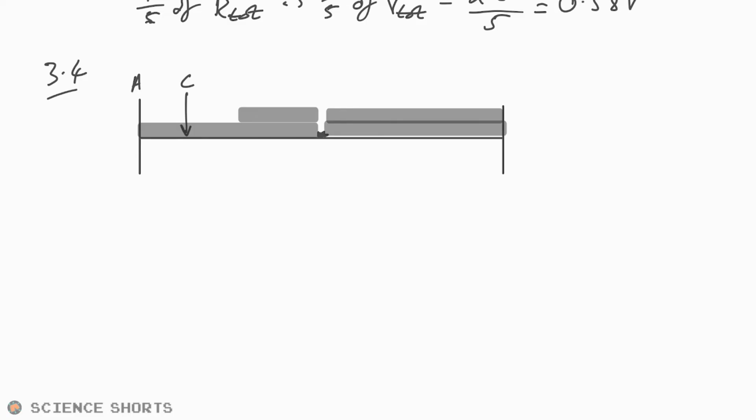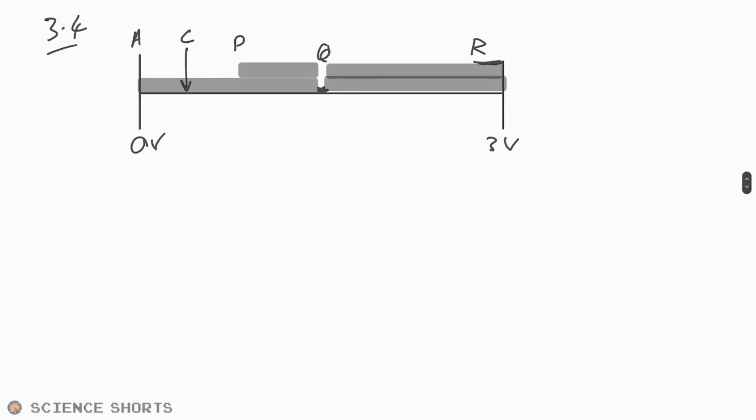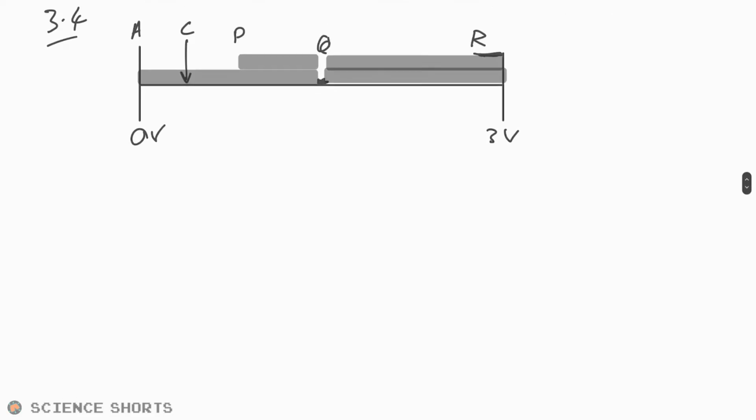So we have A and P and Q, and Q's just that. And then we have the copper connector there. So we're going to do that, then R there. Okay, cool. So 0 volts there, 3 volts there. So we're being asked to plot what will happen to the PD as we go across. That should be fairly easy.